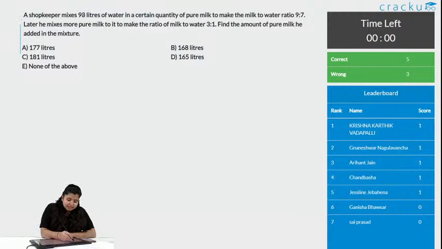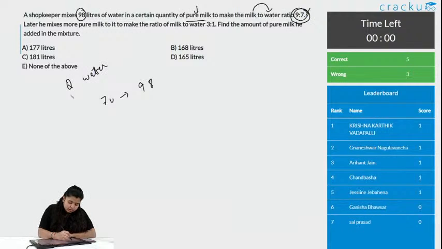A shopkeeper mixes 98 liters of water in a certain quantity of pure milk to make the milk to water ratio 9:7. So, one thing we know is the 7 units given is 98. First we had the pure milk, he mixed 98 liters of water in this pure milk to make the ratio 9:7. So, we know the quantity of water, that is 7 units is 98. Can we find 1 unit? Definitely. What is 1 unit? Just do 7 ones are 7, and 7 twos are 14, so 98 divided by 7 is 14.